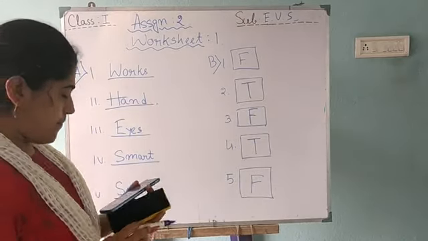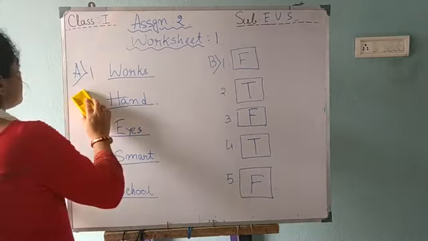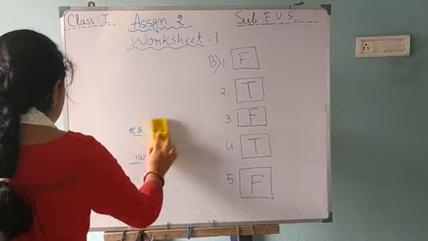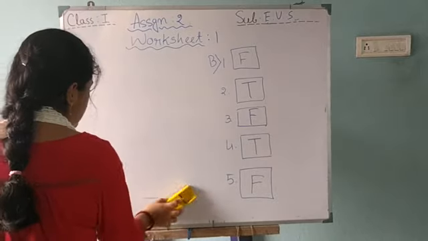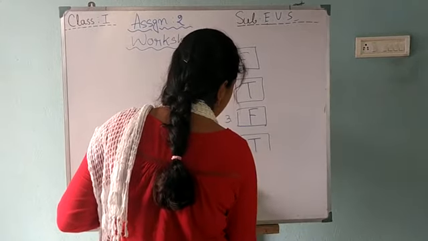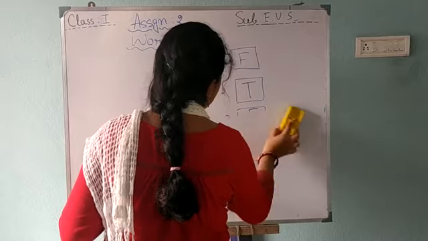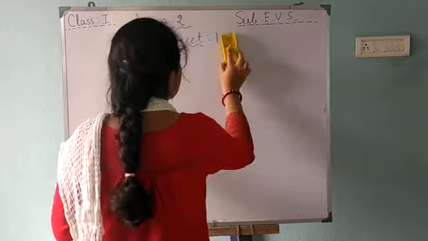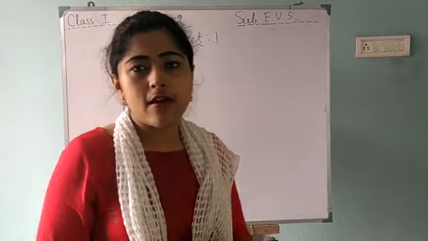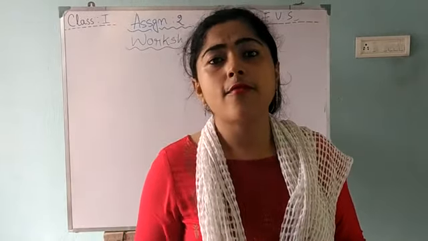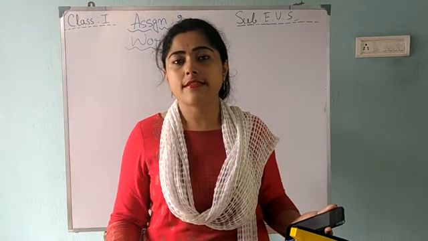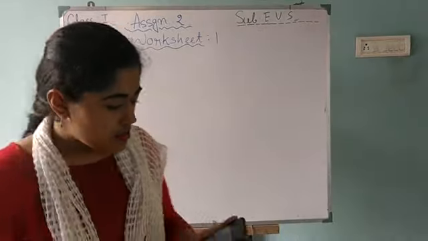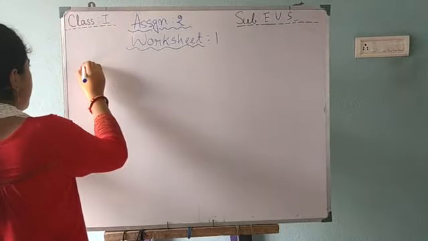For question C, answer the following questions. There you have 10 questions, right? You already wrote your answers in your copybook. You have to answer in full sentences, not single words. Okay, full sentence answers. You have already written them, so check once.